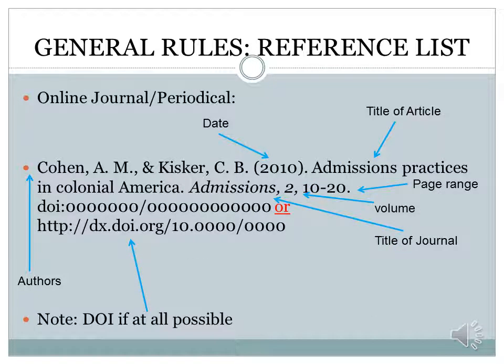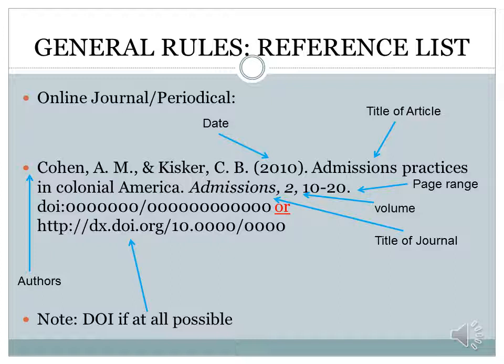So for an online journal or periodical, it's going to look very similar to what we've been seeing so far. You'll notice a trend in the way that we're displaying the author's names and the way that the published date comes right after the author's name and the way that the title of the article that you're looking at comes immediately following. So there is a little bit of similarity between the types of sources you're going to be referencing, but there are some key differences to make sure that you are paying attention to in your reference list to make sure you get all of the appropriate points in your papers and that you're citing correctly.